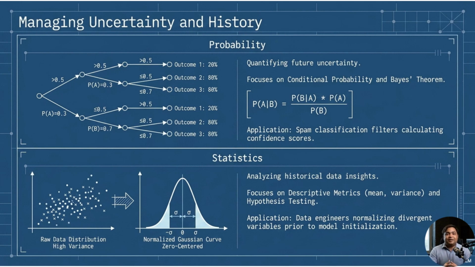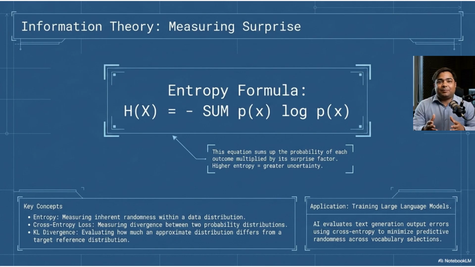Both are essential. Information theory is another important mathematical foundation of AI. The key idea in information theory is that information is related to uncertainty. If something is very predictable, it gives little new information. If something is surprising, it gives more information.